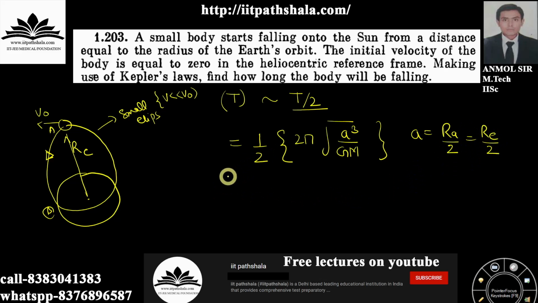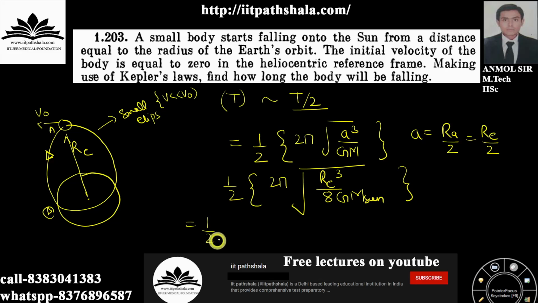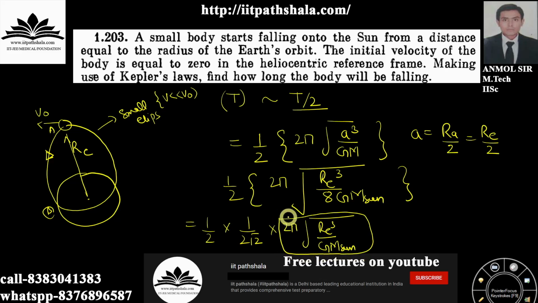So 1 by 2 into 2 pi under root radius of earth orbit whole cube upon 8 GM of sun. Now the fun fact is that if you rearrange the following, if I take this 8 out of the root, I will have 2 root 2 and I will be left with under root 2 pi radius of earth cube upon G mass of sun. Now this thing is nothing but the time taken by earth to revolve around the sun, which is equal to 365 days itself. So you have your answer as 1 by 4 root 2 into 365.